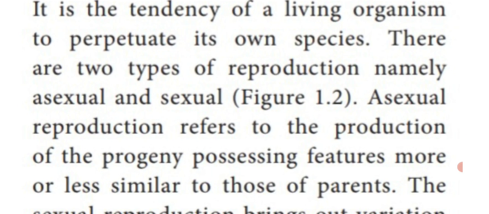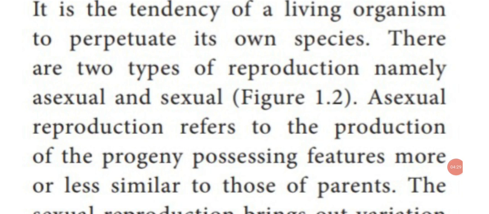Reproduction is divided into two types, asexual reproduction and sexual reproduction. We already studied this in the lower classes. Giving birth to young ones, next generation or progeny, is said to be reproduction.